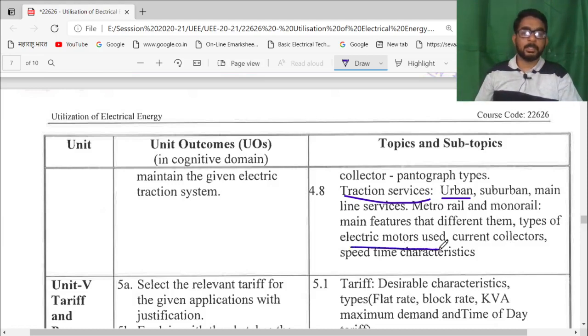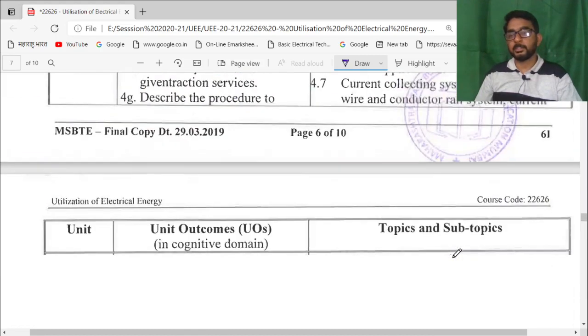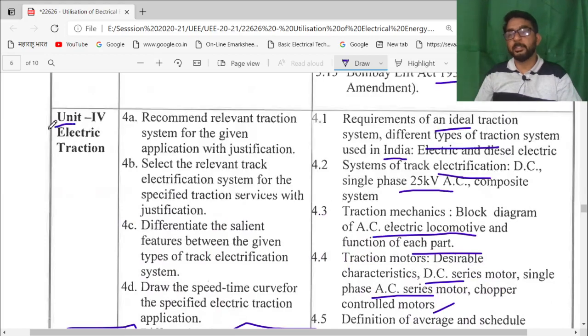Then types of electrical motors, current collectors and the speed time characteristics will also be studied in this unit number 4. So please remember, unit number 4 fully deals with traction system. Students can download the books available for this electrical traction, that is railway engineering, from PDF Drive.